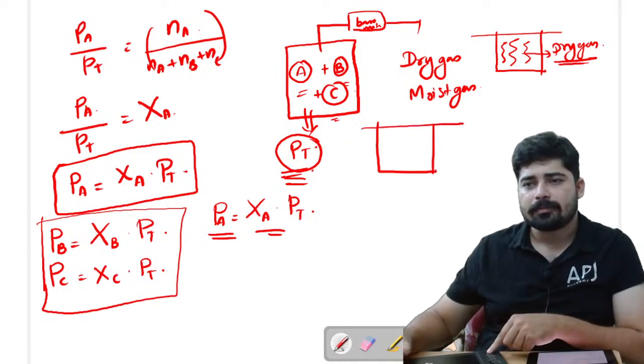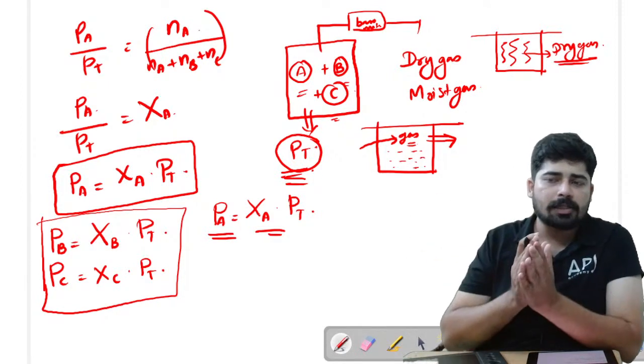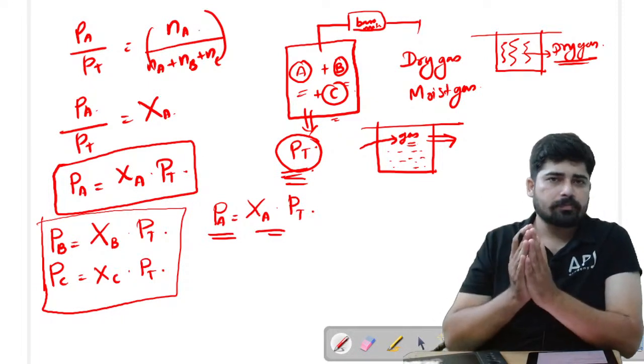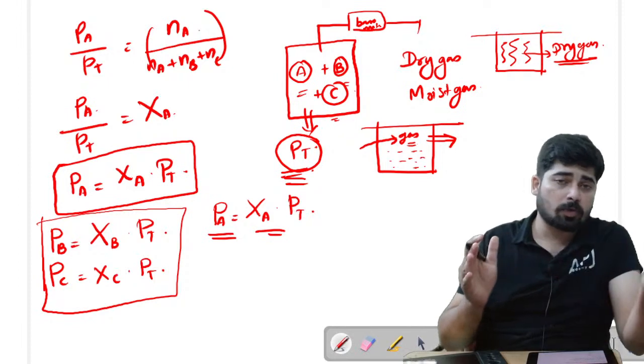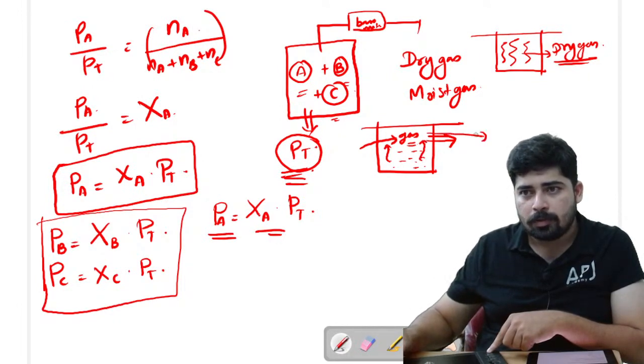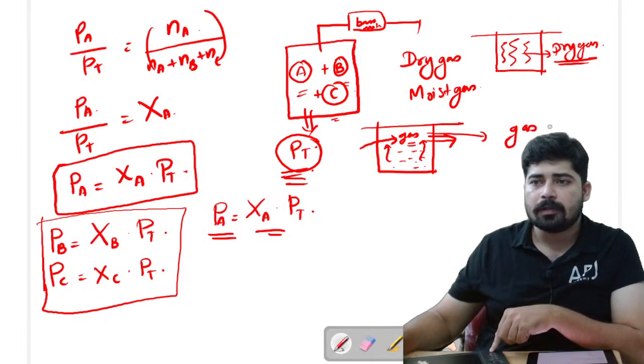If in a container I am taking water, and above this I am filling it with a gas, what happens? Due to the presence of gas, we know that gas has high thermal energy, so the temperature inside the container will be on the higher side. It will be greater than the room temperature. So the water starts to evaporate. So in this we get 2 gases. One is the gas that we have filled, along with that there will be water vapor.